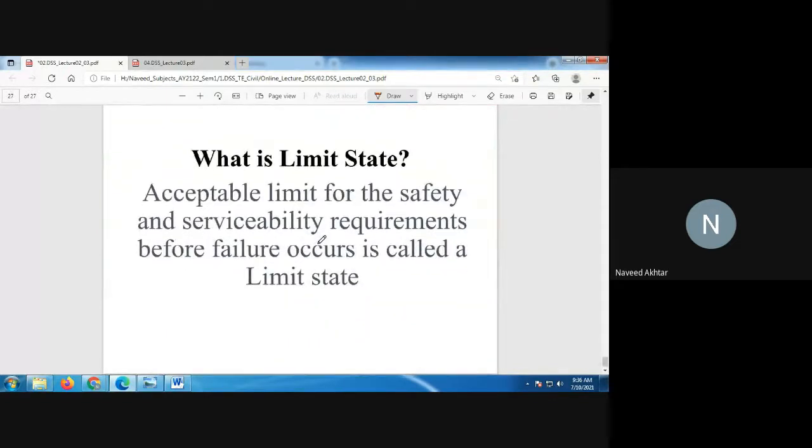Then what is limit state, that is, the design philosophy? The limit state is the acceptable limit for the safety and serviceability requirements before failure occurs. The definition is very important, you can remember it. And when we study the philosophies of design, we will see in detail what the limit state method is.